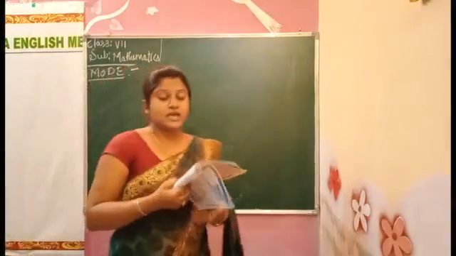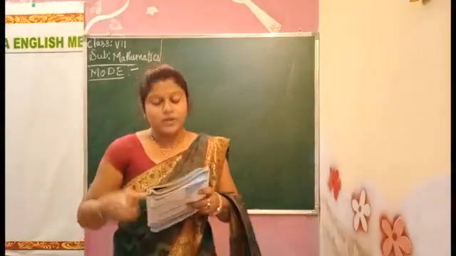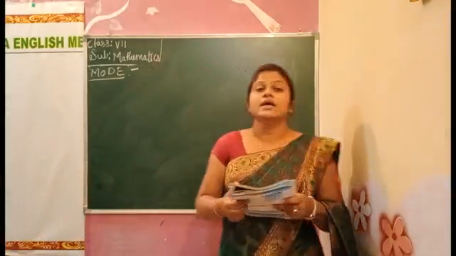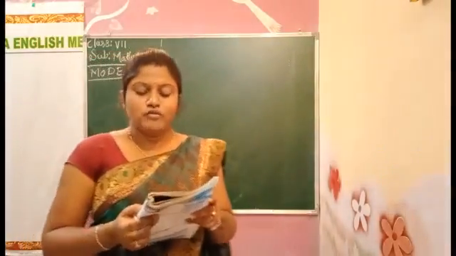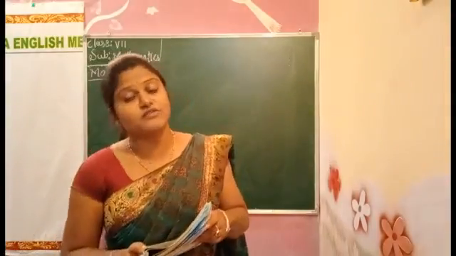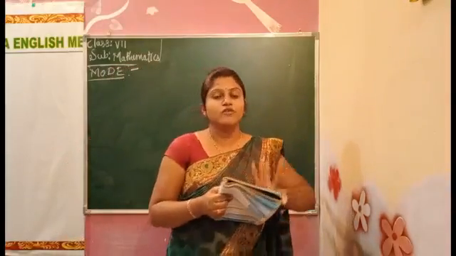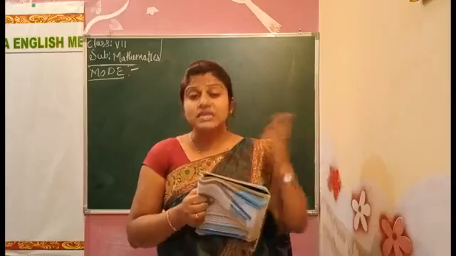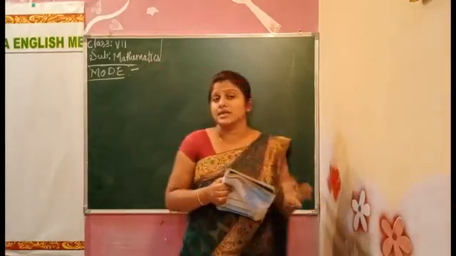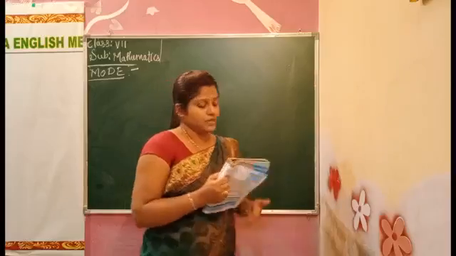Mode. Okay, same as how we did the mean and the range, the mode is also one type of way to calculate the data. As we said, the mean is not the only measure of central tendency or the only representative value. For different requirements from the data, other measures of central tendency are also used. For the mean, we just add and divide by the number of things given. But in some cases, with other, more complicated types of data, we have to take another method, that is mode. Okay, that is mode.